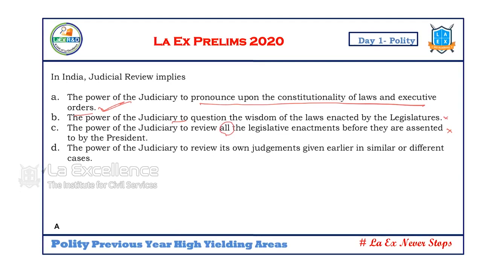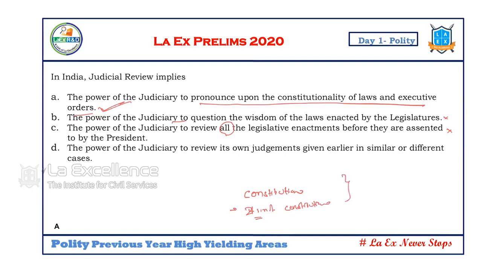The judiciary is not going to look into every law made by the legislature. It takes the law in a good spirit. It means that every law is constitutional unless proven otherwise. When a case is filed in the Supreme Court, you have to prove that the law is not constitutional. The judiciary will not automatically assume that the law is unconstitutional. The judiciary's default is that every law is constitutional. It has to be proven beyond doubt that it is not. So the person challenging the law has to prove that it is not constitutional. Then only will it be declared unconstitutional.